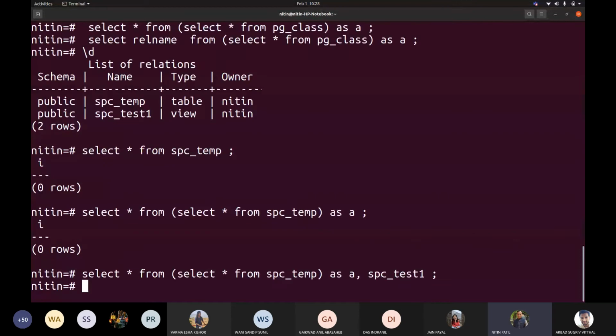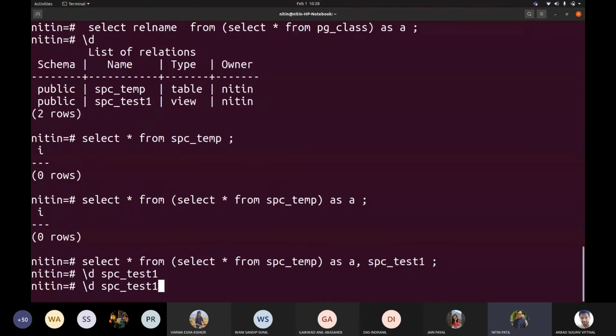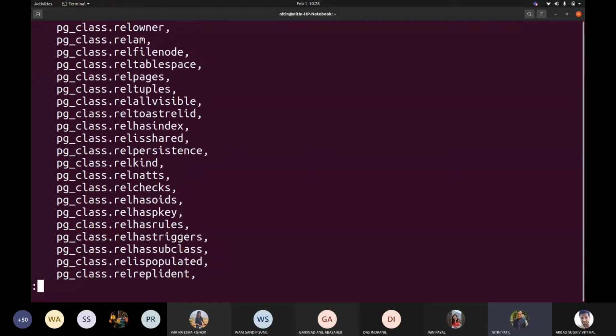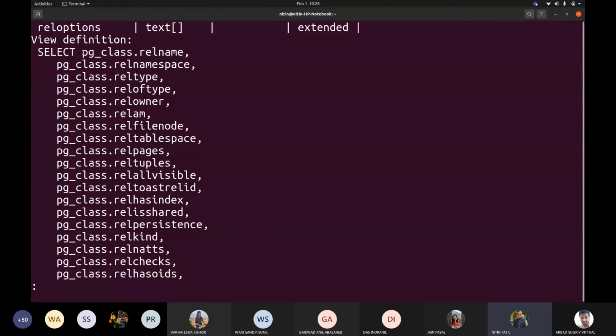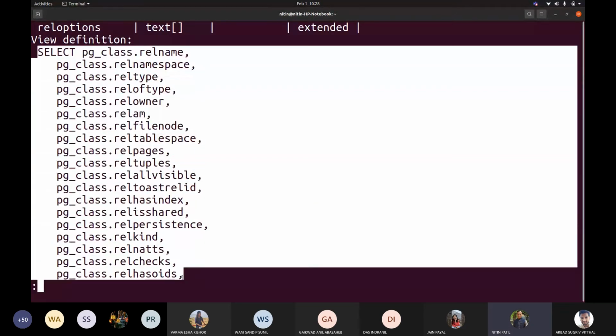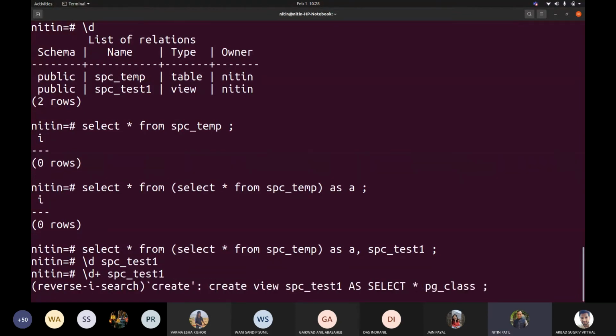Like whatever way that I created these definitions, so for example, if I write SPC underscore test 1, which was a view created by me. Now if I try to see the definition of this, it will not be possible for me, but if I write DS plus, I can see that I have used this particular query in the background.